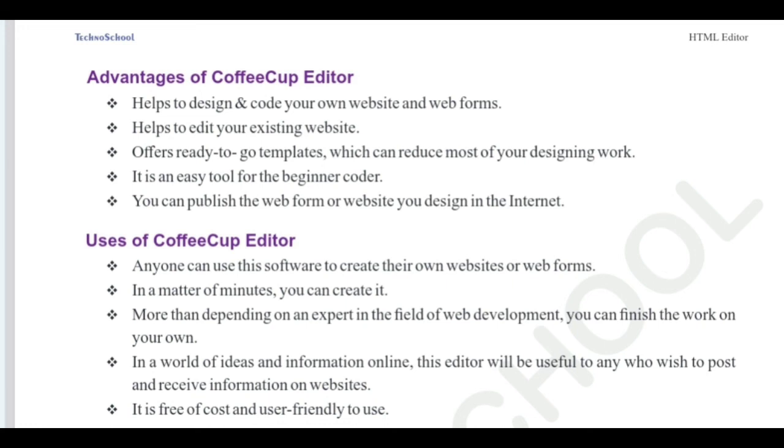Clear? If you have any doubts, you can ask. Just work on it in this CoffeeCup Editor, or watch videos on YouTube. Apart from the teacher's videos, you can see other people's videos on YouTube. You can understand how to use CoffeeCup Editor to create web pages. I hope you understand lesson number 7, designing forms. You can create one web page and apply your own ideas. You can give explanations in your own sentences.